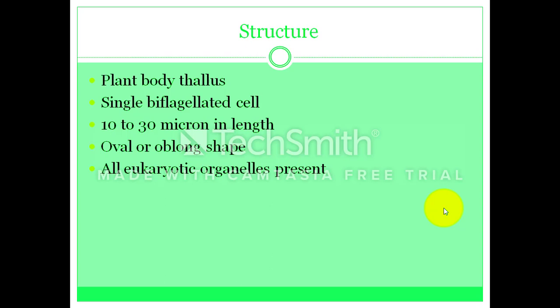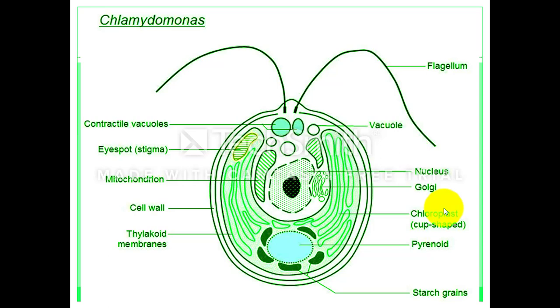Next is the structure of the plant body. Plant body is a thallus, in which the body is not differentiated into root, stem and leaves. And two flagella are also present at its anterior side. It is usually oval or oblong in shape. The cell organelles are mitochondria, dictyosomes, endoplasmic reticulum, ribosomes and neuromotor apparatus.